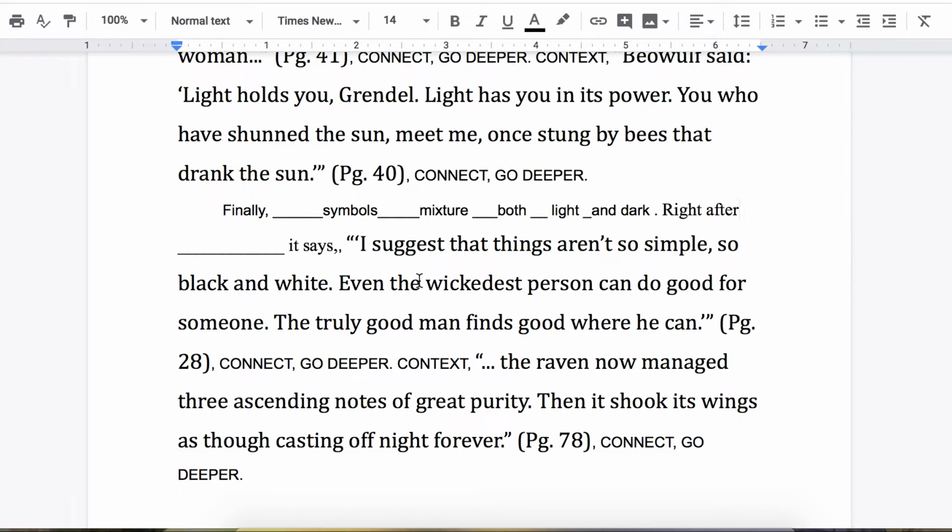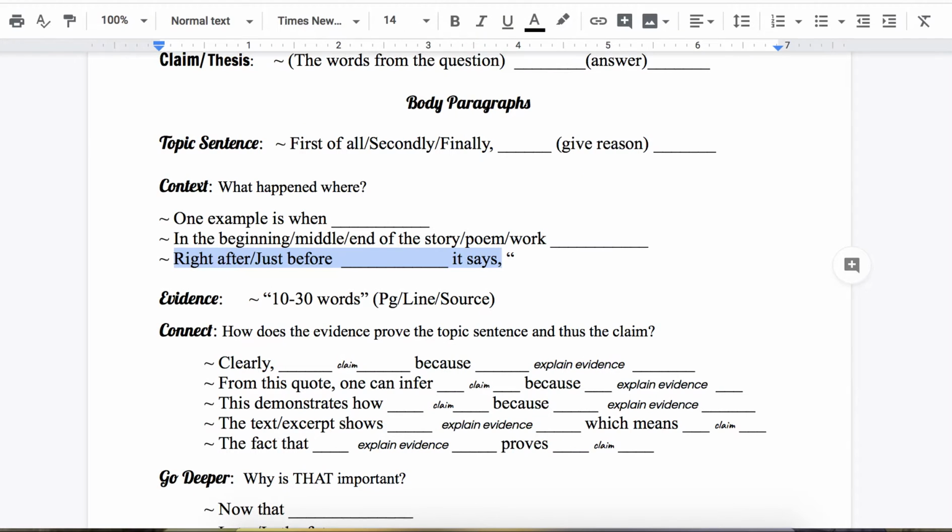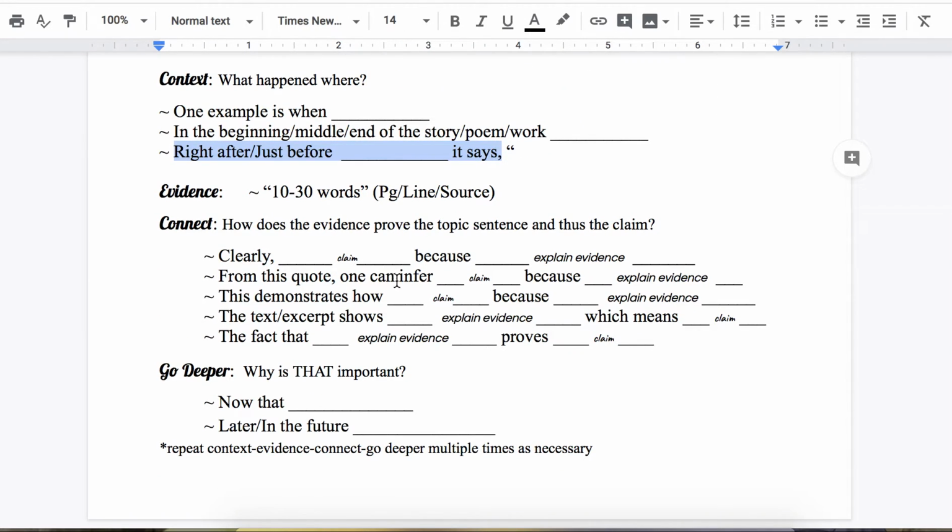Then we go to our connect. Let's use one of these other things. So we really practiced the clearly, and we practiced the fact that in the first body paragraph, I don't know which ones you used in the second body paragraph, so I'm just going to go ahead and choose one. Let's go ahead with this demonstrates how.